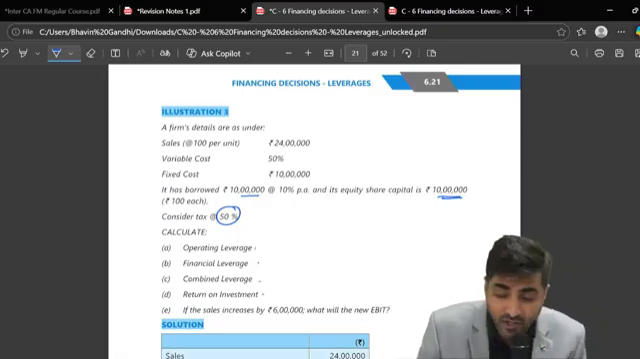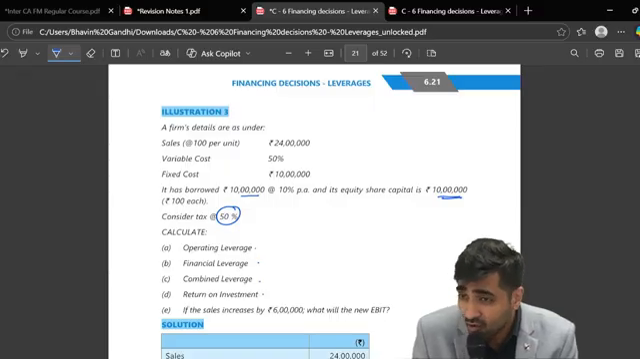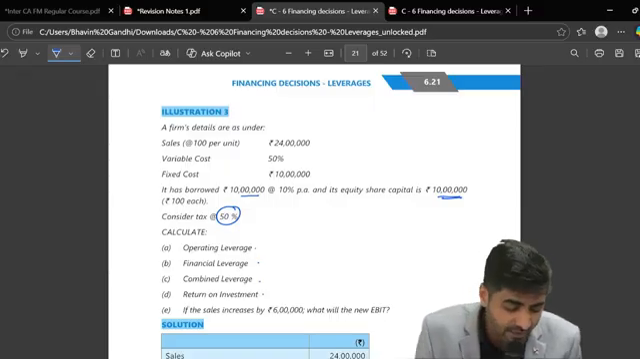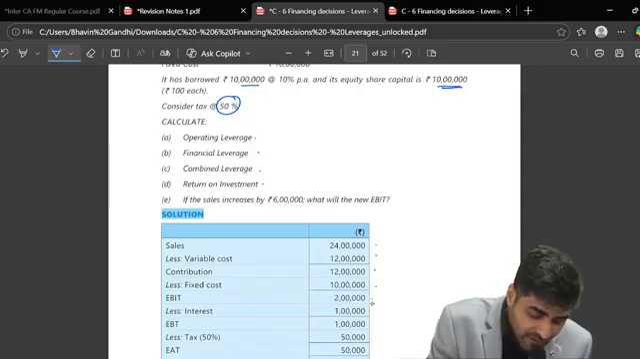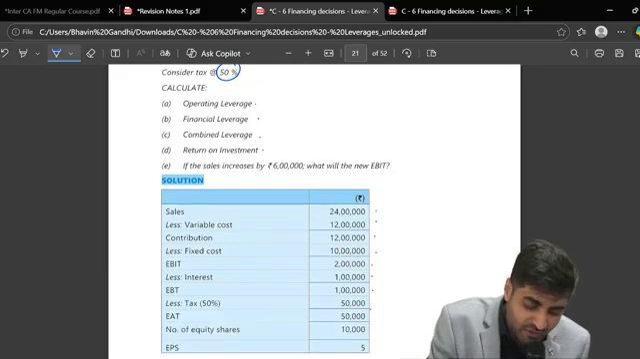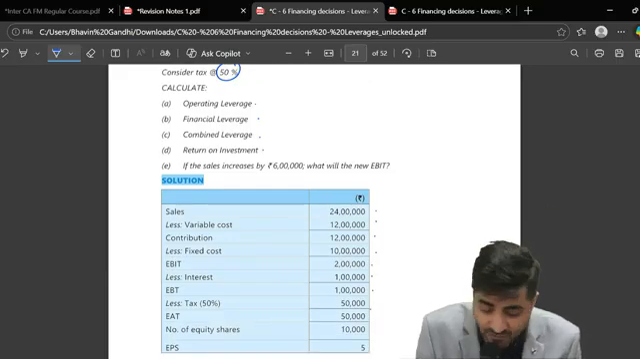So how will you calculate OL, guys? OL is contribution upon EBIT, right? So we just have to prepare the income statement like this: sales, variable cost, contribution, fixed cost, EBIT, interest, EBT, tax. Just substitute the data. We'll be getting this as an income statement format.